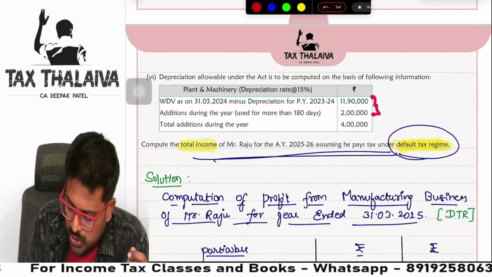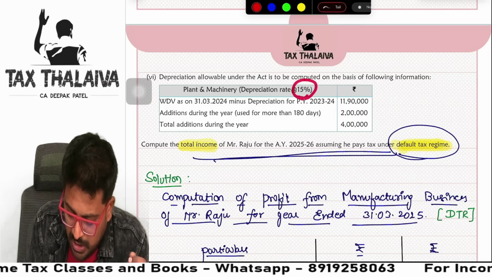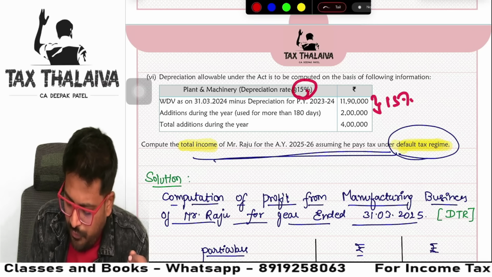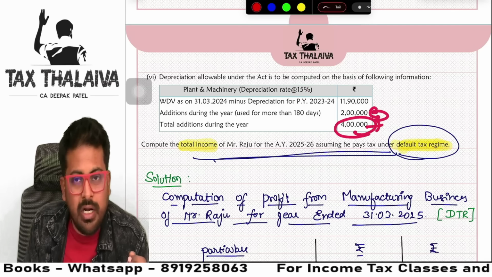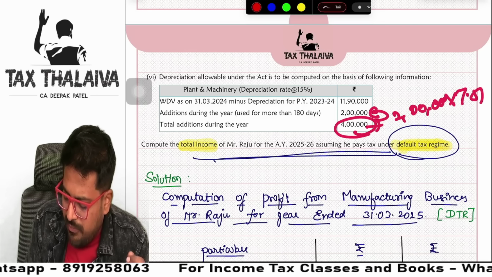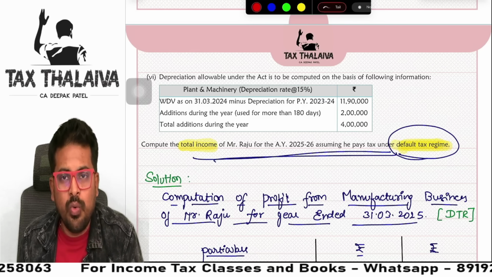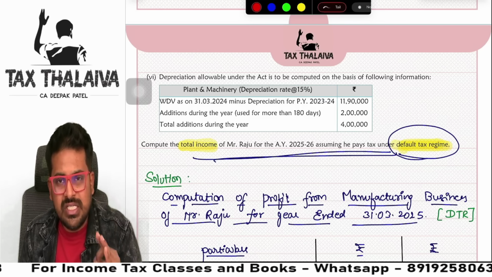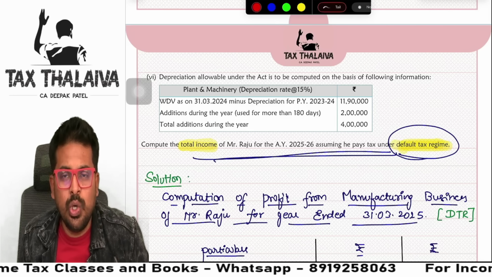So on the 2 lakhs used for more than 180 days, you will claim full depreciation at the rate of 15%. Out of 4 lakhs, 2 lakhs you already took. So on the rest 2 lakhs, you will claim at the rate of 7.5%, half rate of depreciation only. This is how you read the question and be ready with, okay, these are the adjustments I need to do.